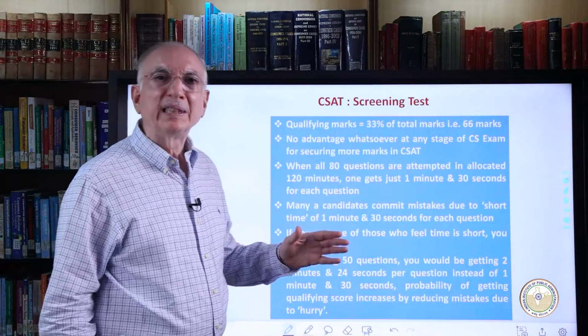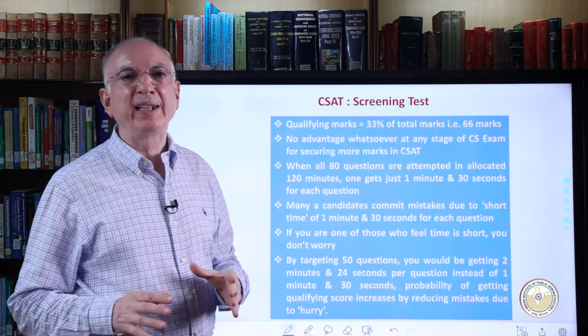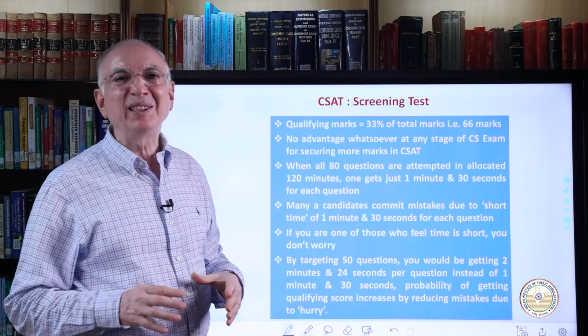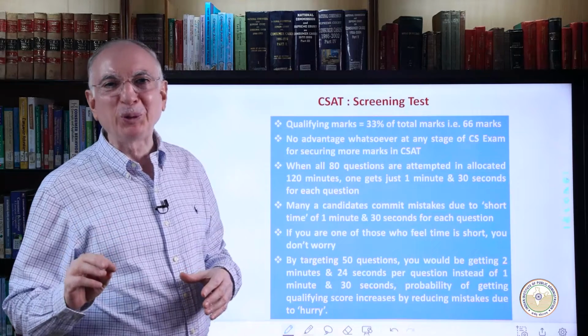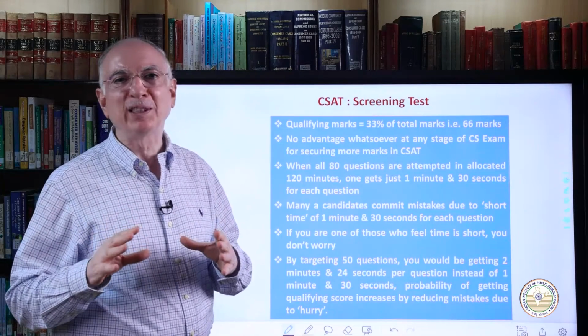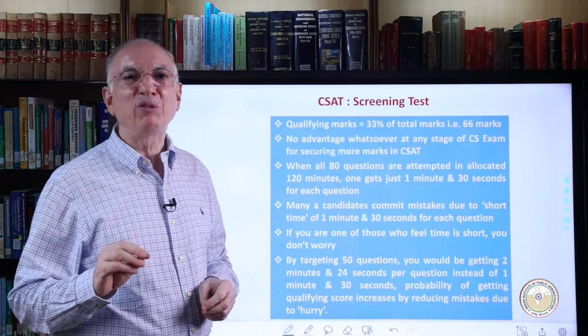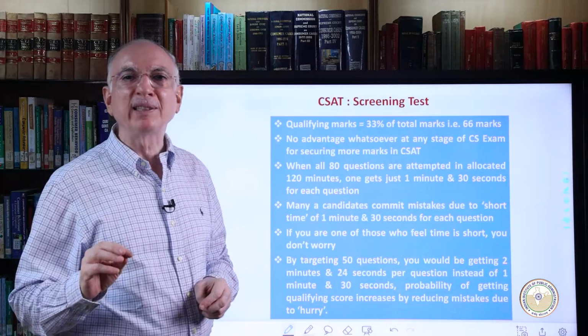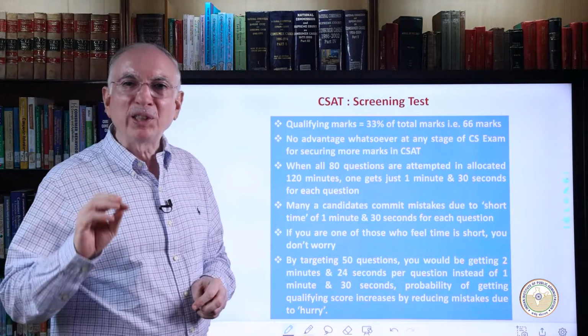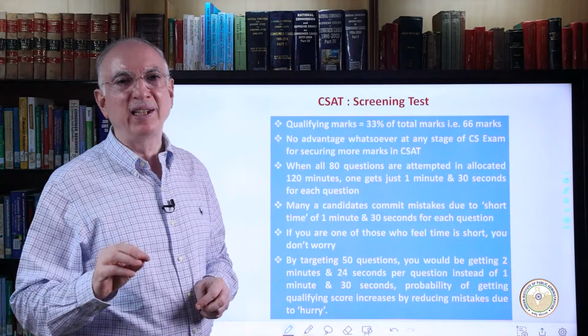Let us remember, CSAT is a screening test. So the qualifying mark is 33% of total marks, that means just 66 marks. There is no advantage whatsoever at any stage of the UPSC Civil Services Examination for securing more marks in CSAT.